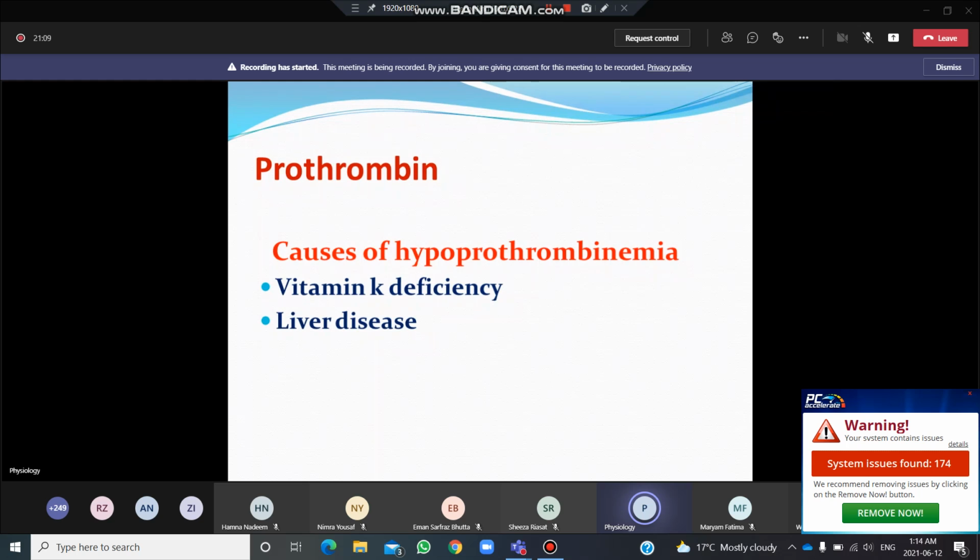And also vitamin K is required for the formation of a number of the clotting factors, including the prothrombin. So if there is deficiency of vitamin K, then again there may be hypoprothrombinemia.